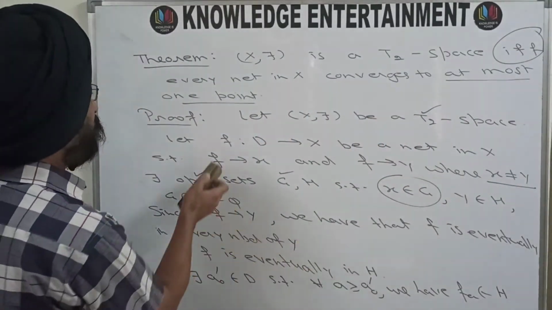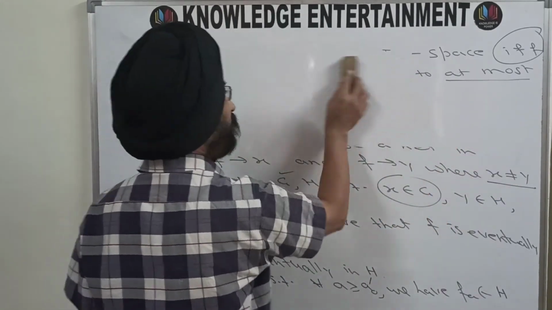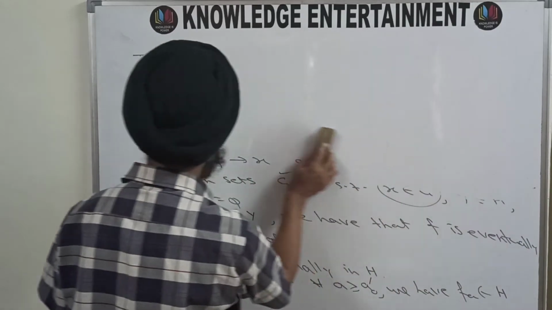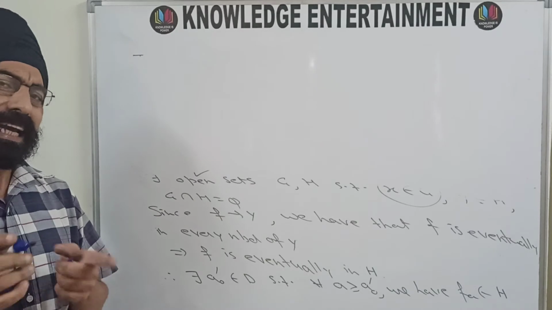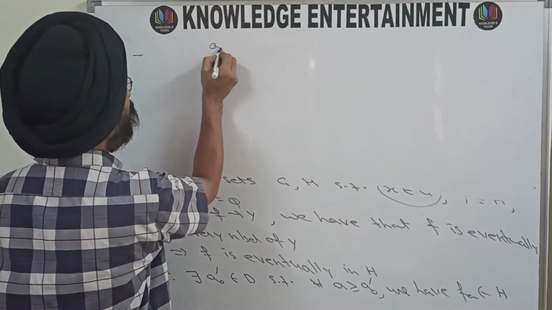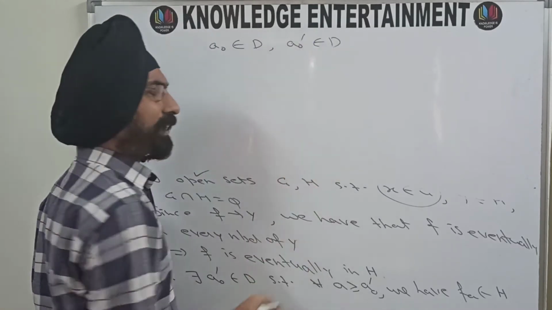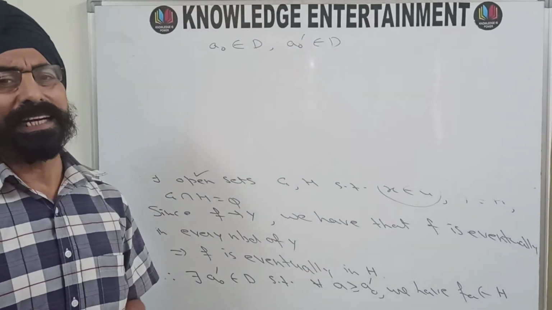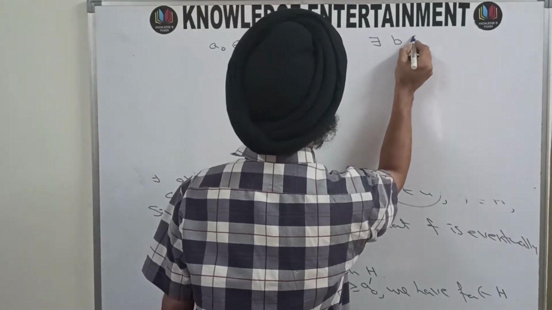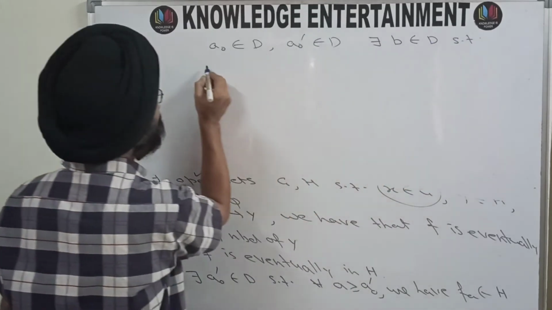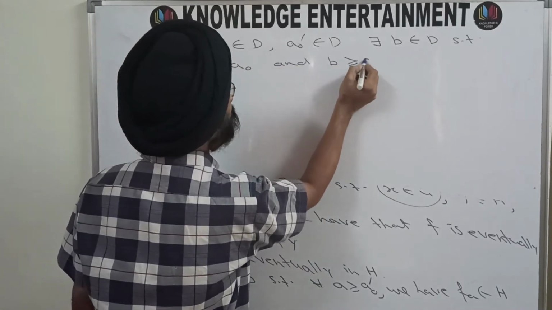And now, the most interesting part of this theorem. A naught is in D. A naught dash is also in D. And by the definition of directed set, definitely there exists some B in D such that B follows A naught and B follows A naught dash.